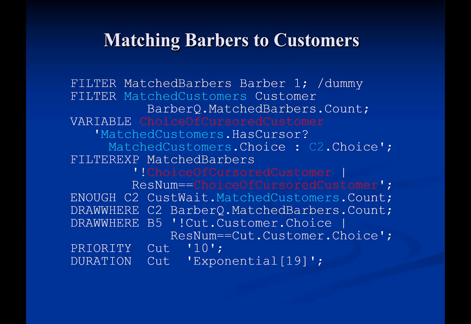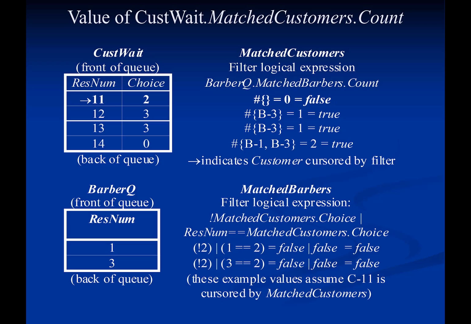These statements illustrate how to reverse the modeling perspective. This time, we will first examine each customer in queue cast weight and then find the matching barbers in the queue Barber Q. These statements are very similar to those used earlier for matching customers to barbers. This figure shows the same example as used earlier to illustrate how the new Stroboscope statements work.